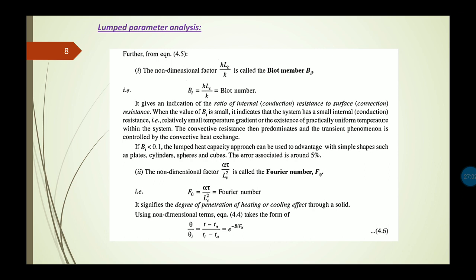Now, the final equation can be represented in terms of the Biot number and Fourier number, that is two dimensionless parameters, which can be written as theta by theta i equals T minus Ta divided by Ti minus Ta, which equals e to the power minus Biot number multiplied by Fourier number. So this is another representation of the final equation in case of the lumped parameter analysis.